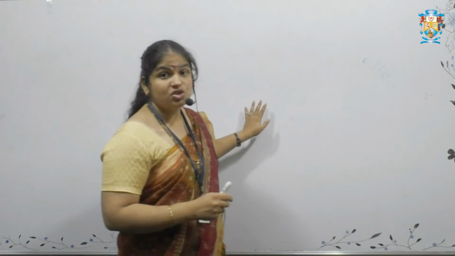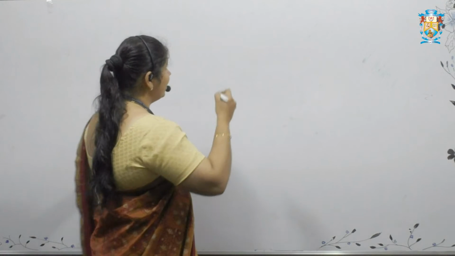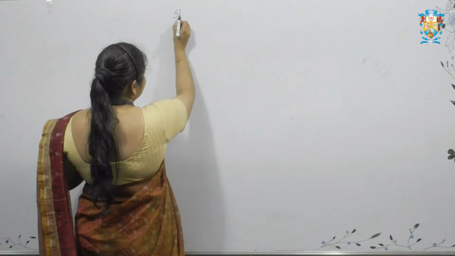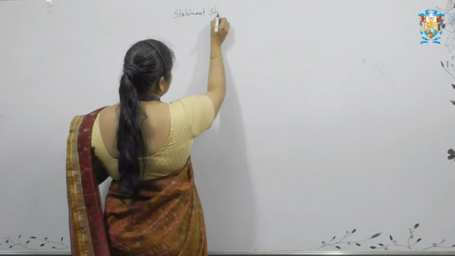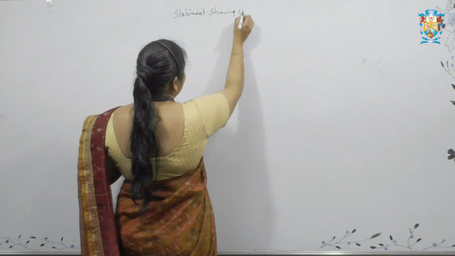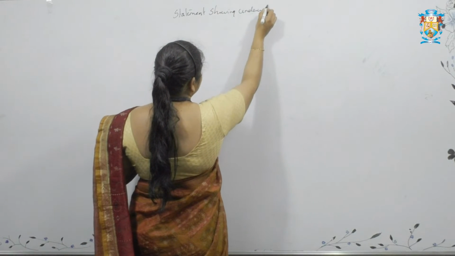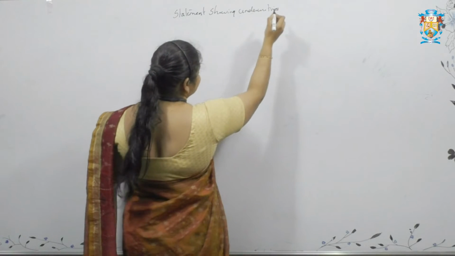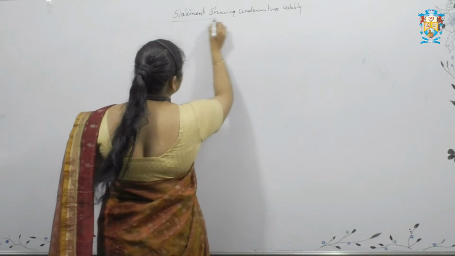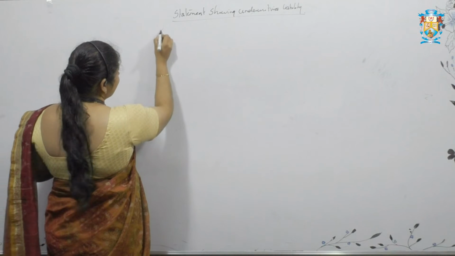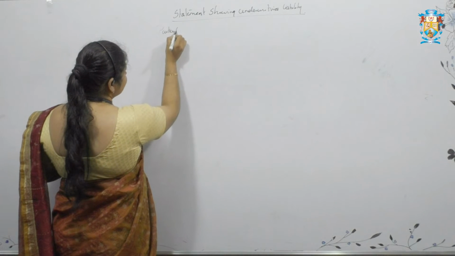Now first let us do the statement relating to the net liability. Just write the heading: statement showing underwriters' liability. You have to draw the columns. The first column is particulars.